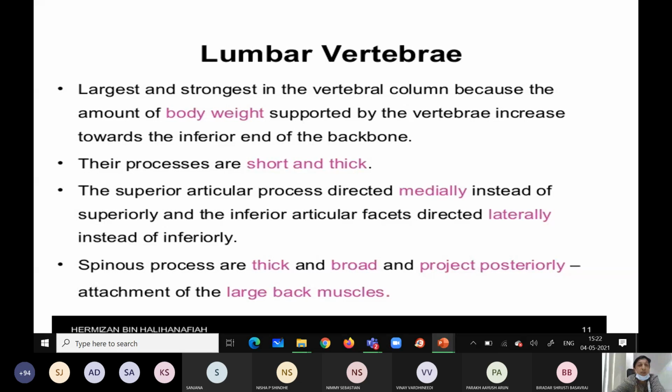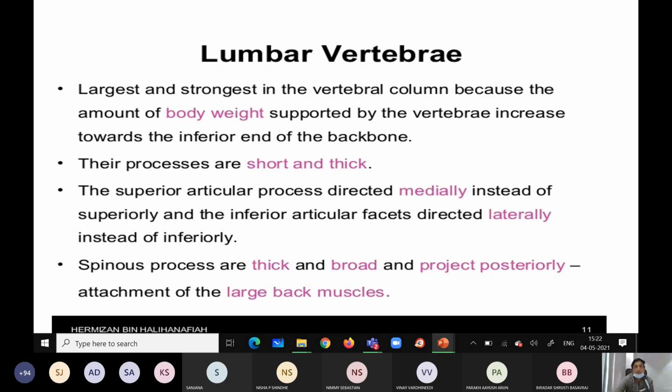Then the superior articular processes are directed medially. And the spinous process, again I told you, is thick, broad and quadrangular, projected posteriorly. So it helps with the attachment of the muscles of the back. So how do we identify the lumbar vertebra?